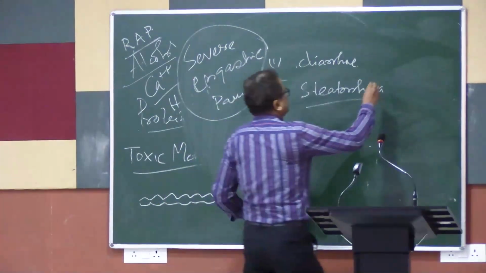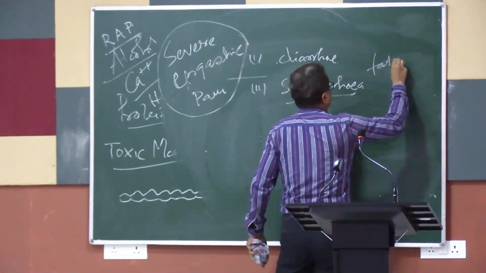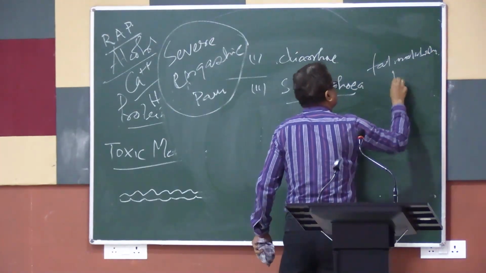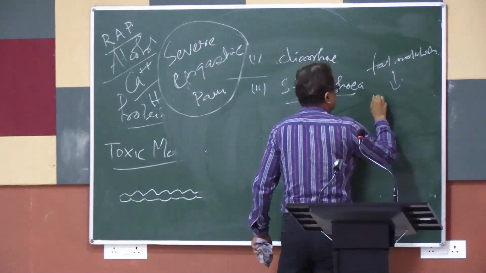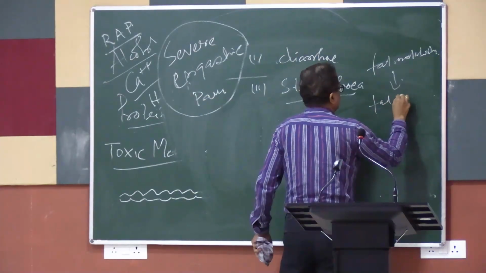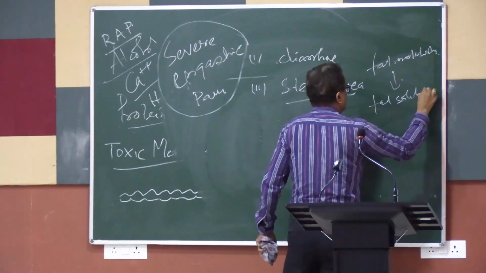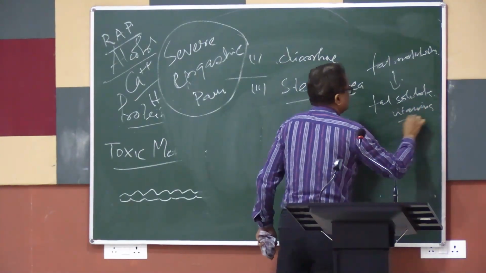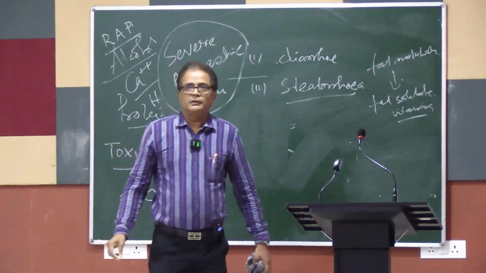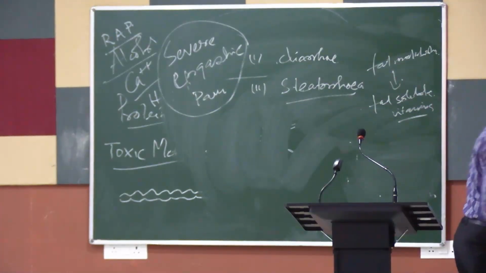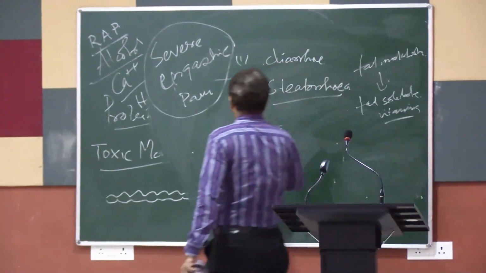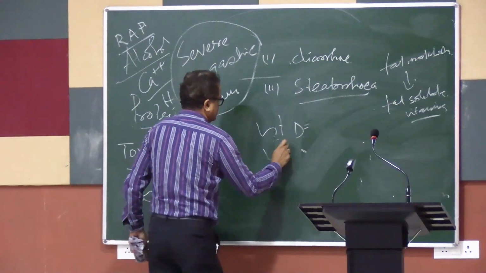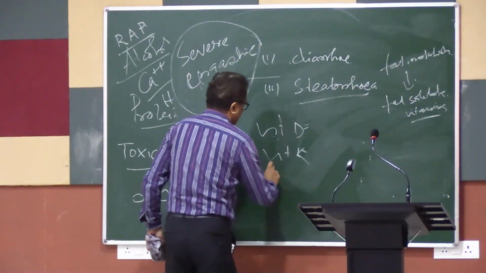It is because of fat malabsorption. Fat malabsorption manifests mostly in the deficiency of fat-soluble vitamins. So many of these patients actually suffer from vitamin D, vitamin K deficiency, and what else?